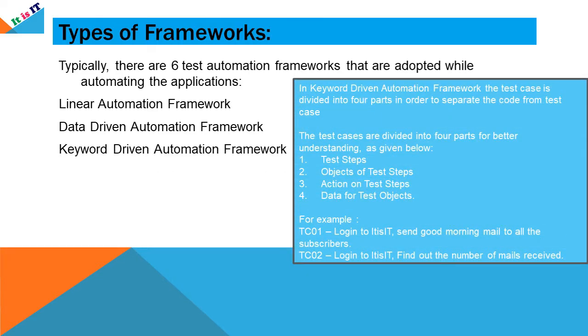Keyword-driven automation framework. In keyword-driven automation framework, the test case is divided into 4 parts in order to separate the code from the test case. The test case is divided as first, test steps, second, objects for the test steps, third, action on the test step, and fourth, data for the test objects.